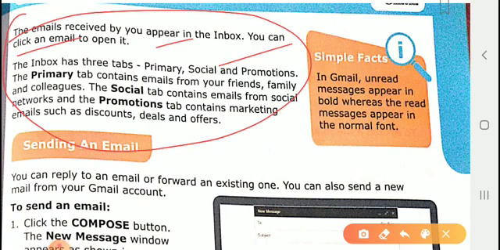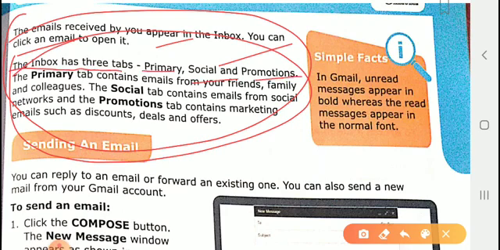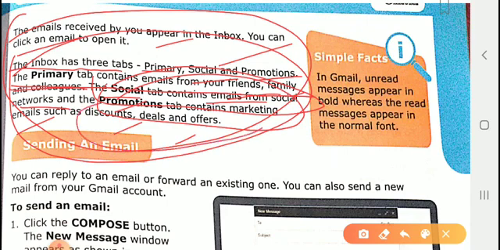Now three tabs are given in the inbox: primary, social and promotion. The primary tab contains email from your friends. Primary means very basic email which comes from your friends, family and colleagues, whom you know very well. Then the social tab contains emails from social networks like Facebook and Twitter. Promotion contains marketing emails, like if you got a product, discounts, deals, offers like that.